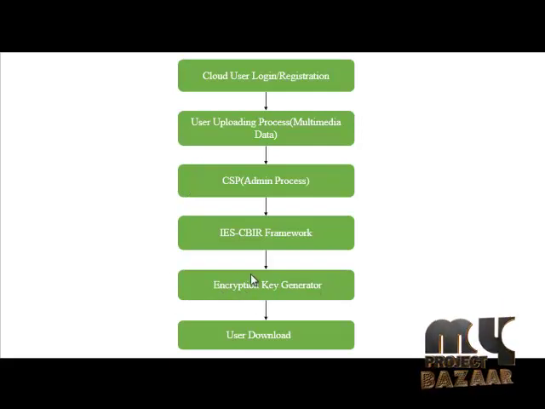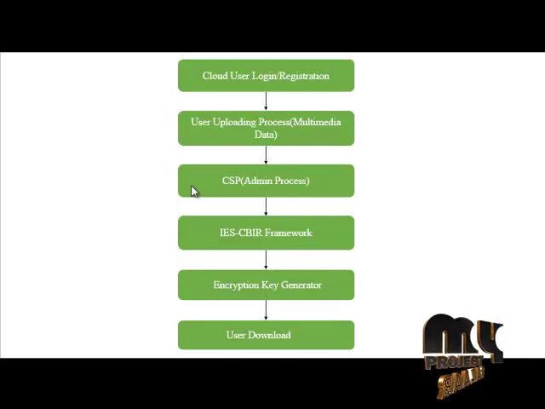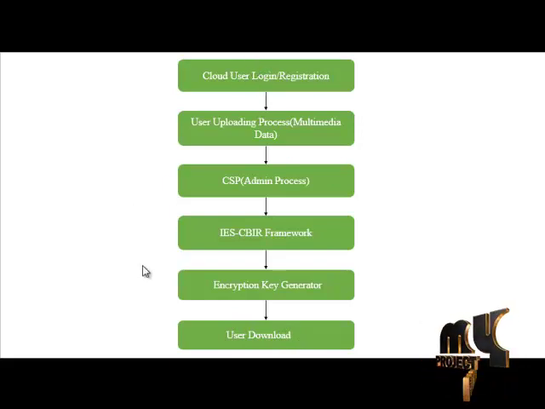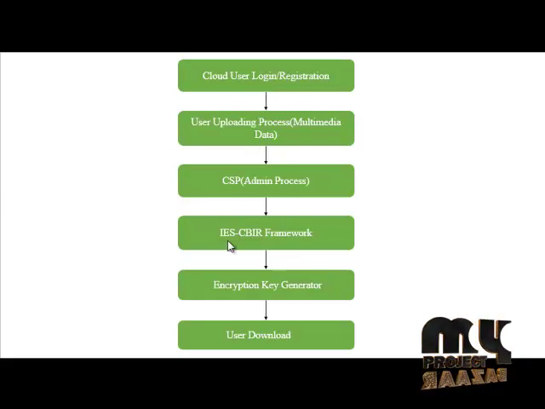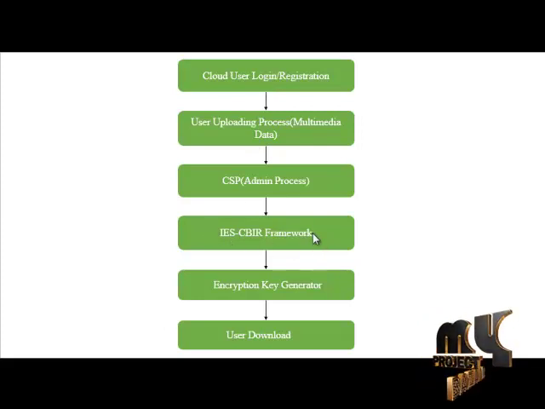The encryption key generator process generates the key, and the key is passed to the CSP cloud service provider. The cloud service provider checks whether the user is valid or not, and sends the key to this user. After that the user can download these images. So this process mainly covers cloud data uploading and downloading, and this framework is based on the IE-CBIR framework.